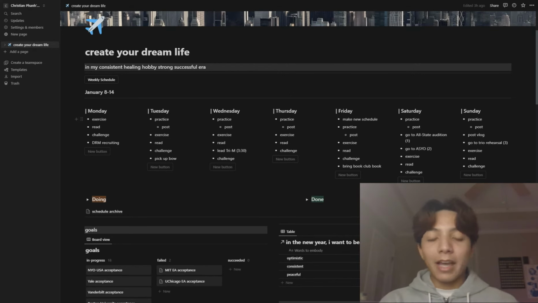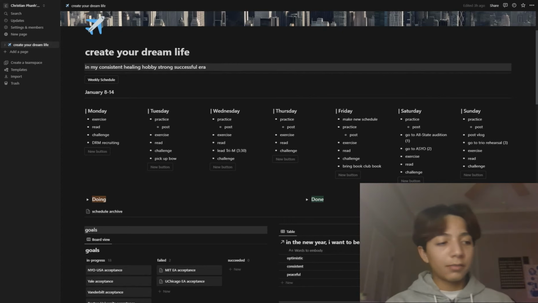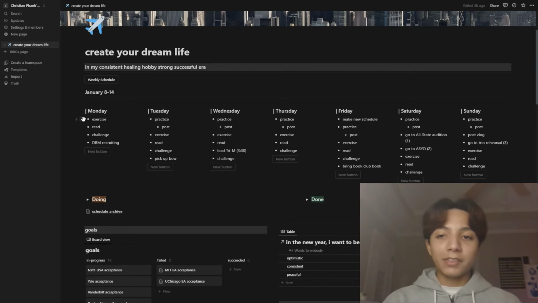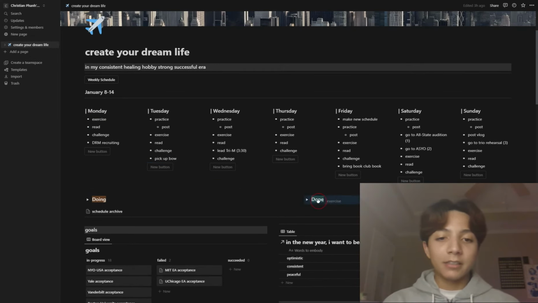So okay, and another thing I integrated into the system is, I remember seeing a video by Rowena Sai, where she had this GTD, getting things done system on Notion, and I was like, this is really clever. I guess a lot of people have some version of this, but I just wanted a doing and a done category, so I can keep track of my tasks. So what I do is, for example, I already exercised today. Whenever I finish, I drag it into done.